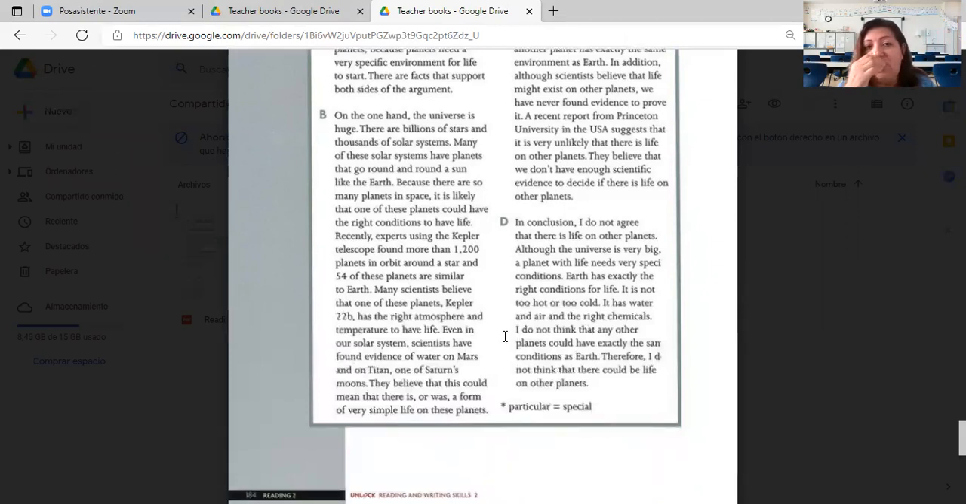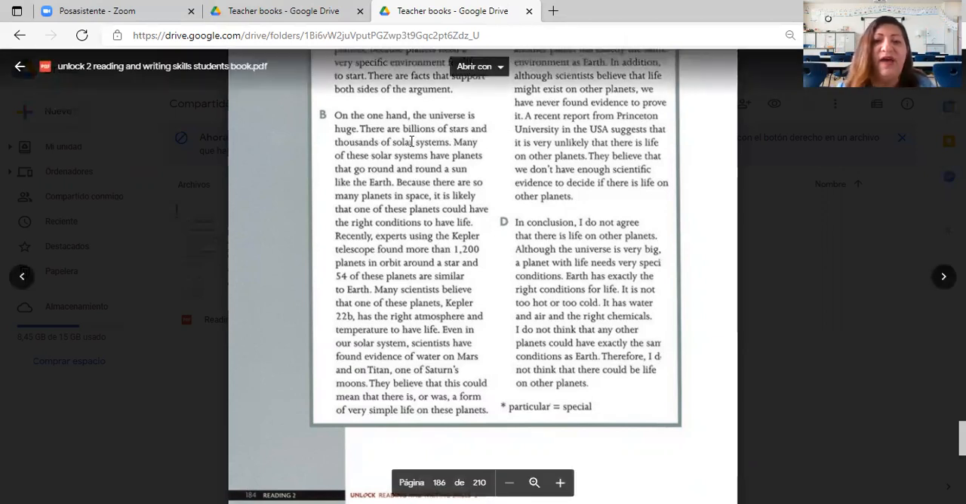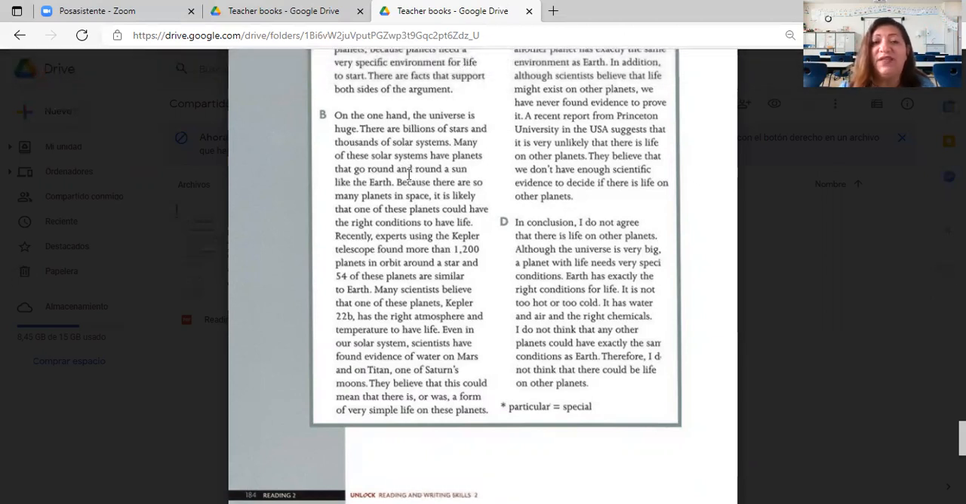On the one hand, the universe is huge, gigantic, enormous. There are billions of stars and thousands of solar systems. Many of these solar systems have planets that go round and round a sun like the Earth. Look at that. Planets that have a similarity with our planet. Because there are so many planets in space, it is likely that one of these planets could have the right conditions to have life. That's it.